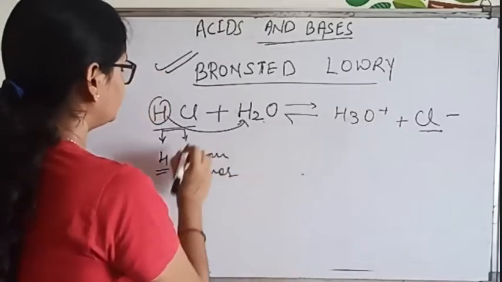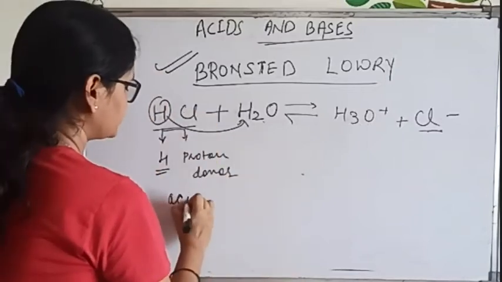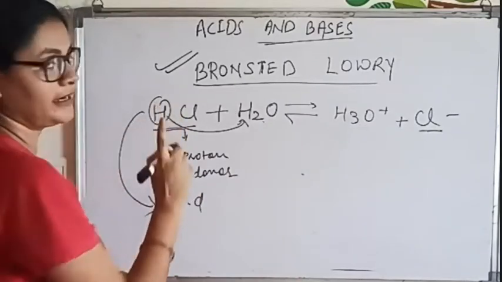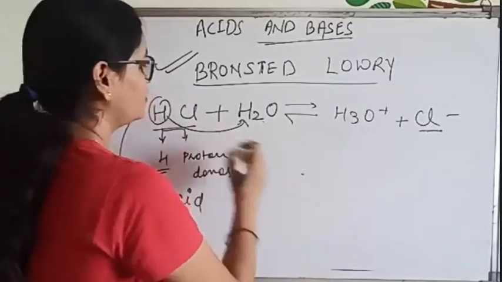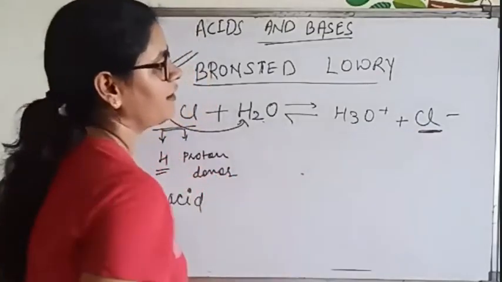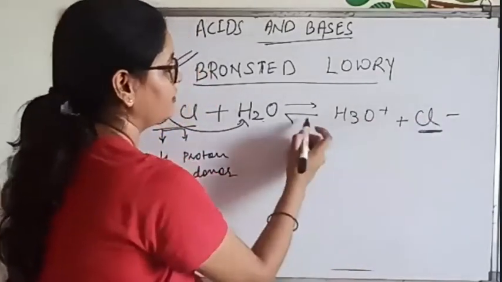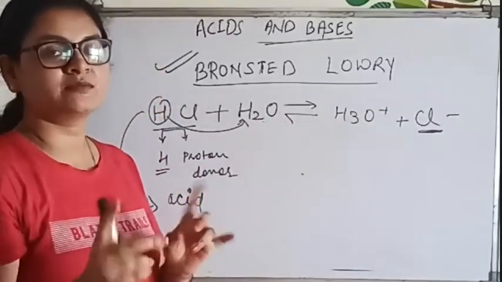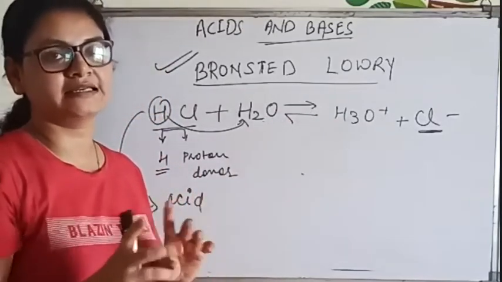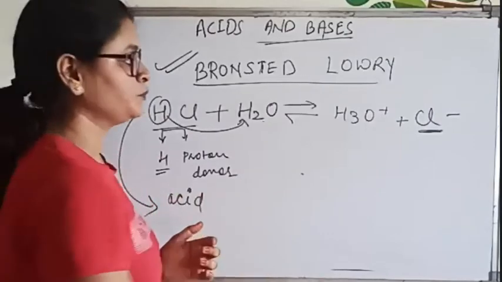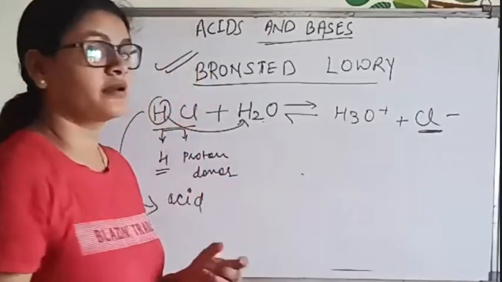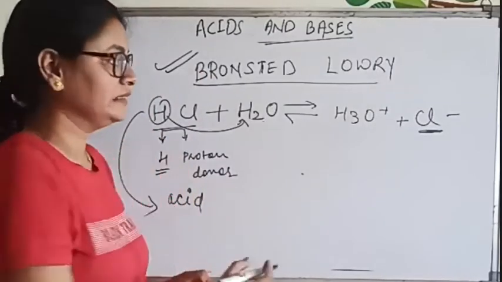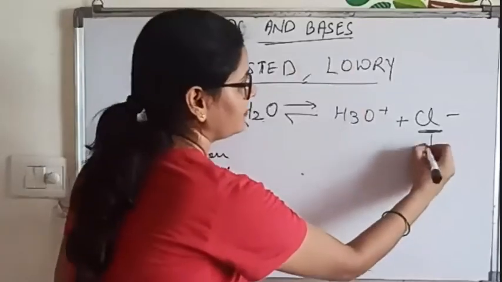Now here, this is acid. We can write it acid. This HCl will be acid because it is donating H plus ion. Now this chloride ion will be left behind, because here you can see the arrow. It is in equilibrium, meaning both sides of the reactant can interchange each other. Now chloride ion has a tendency to accept H plus ion. That means as per this concept it will be base.